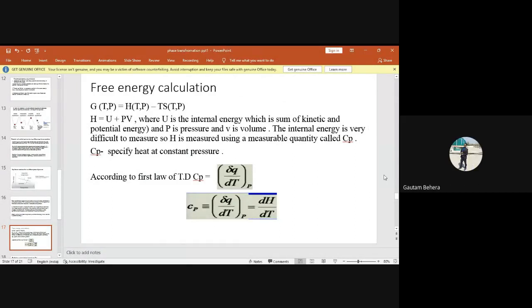If my question is why this is not del H like del Q, why is this dH, how will you define it? Because enthalpy is a state function, right? It is not a path function. So when you are defining a state function, you have to write d. But whenever you are defining a path function, you have to write del.